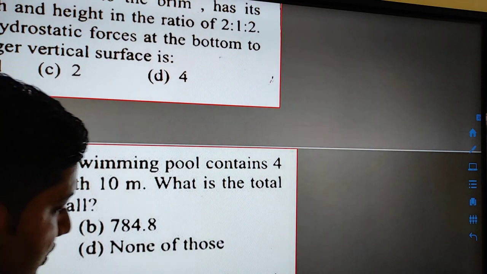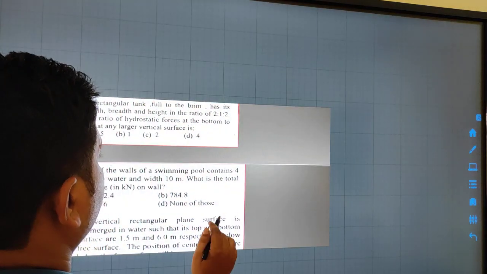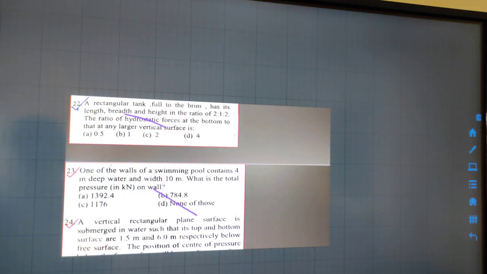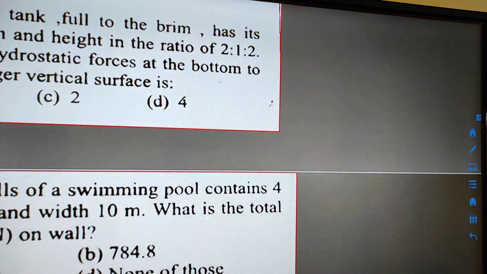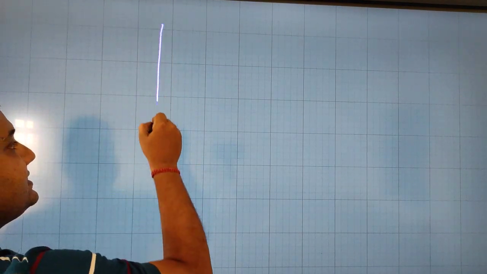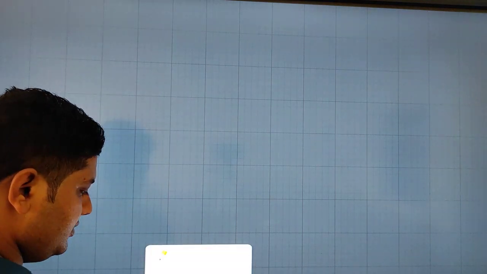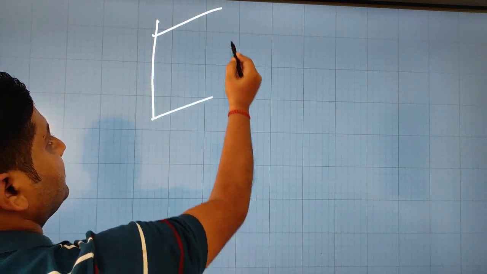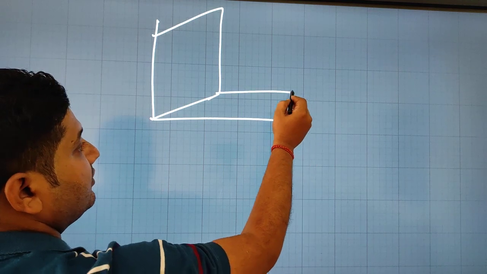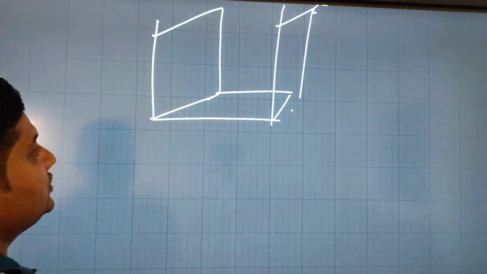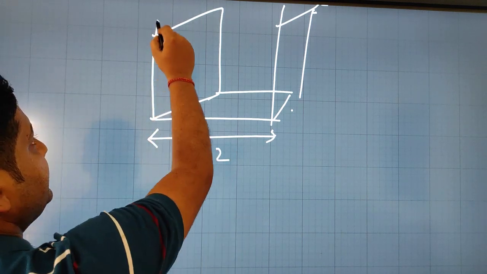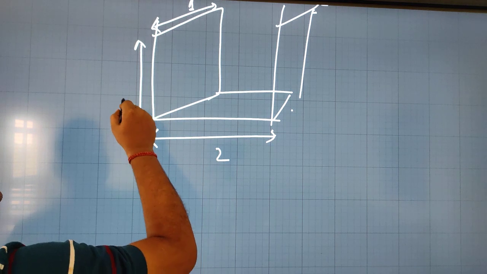Here you see the vertical height. The length is 2, the breadth is given as 1 and the height is given as 2.